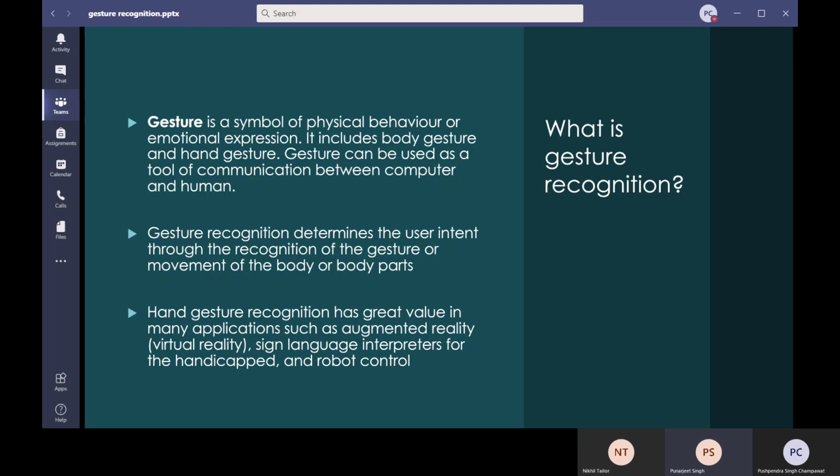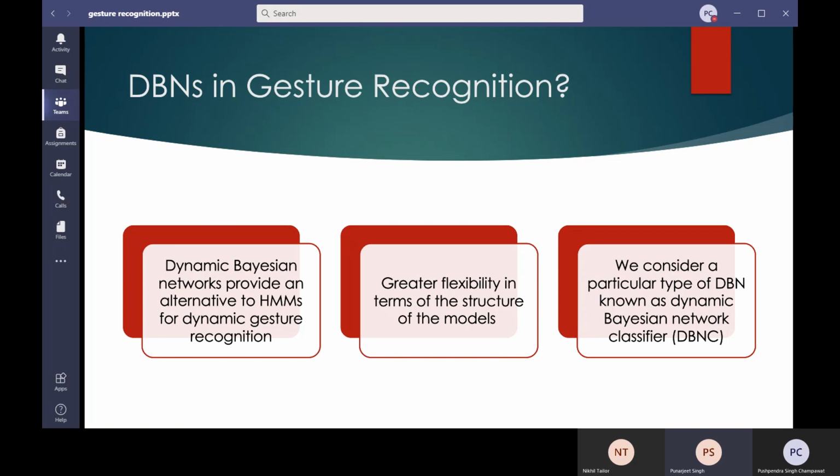Now let us see how we can use dynamic Bayesian networks for gesture recognition. A dynamic Bayesian network provides an alternative to HMMs, hidden Markov models, for dynamic gesture recognition. How so? A dynamic Bayesian network can be considered an extension of the hidden Markov model. It is like an HMM in which the observation node is decomposed into a number of attributes that are considered independent given the states.